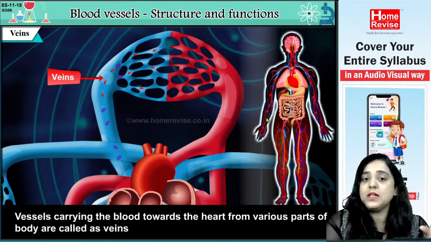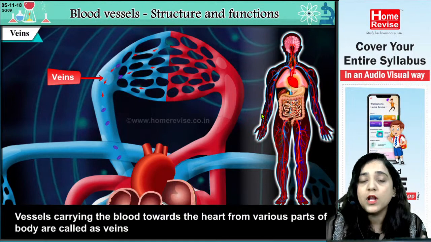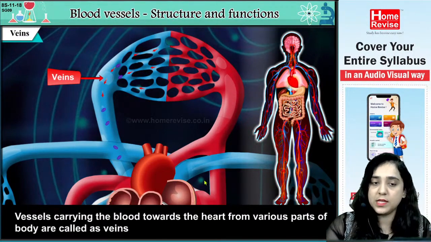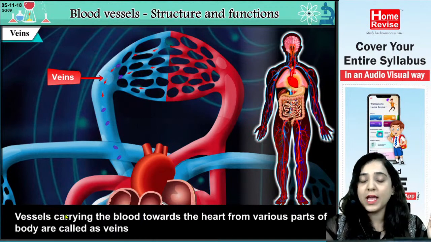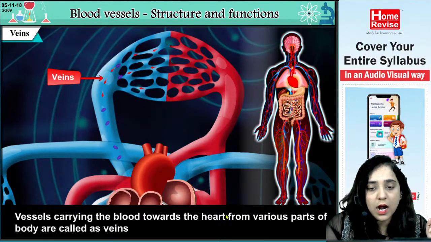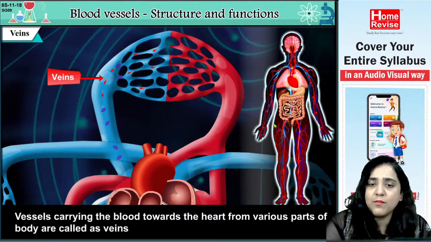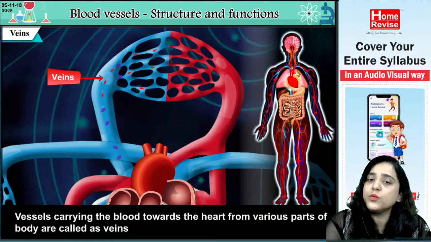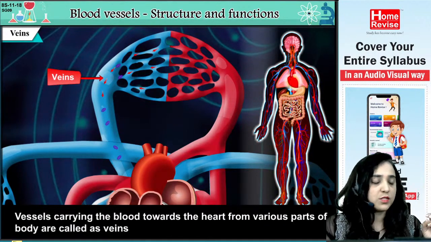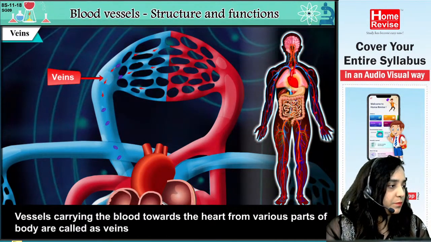So the vessel which is carrying the blood from various parts of the body, from where? From various parts of the body to the heart. It is called as the veins. Okay, I again repeat, veins: vessels carrying the blood towards the heart from various parts of the body. You can also say that the vessels carrying blood from various parts of the body to the heart are called as the veins. Okay, I hope everybody understood what is veins. Okay, fine.